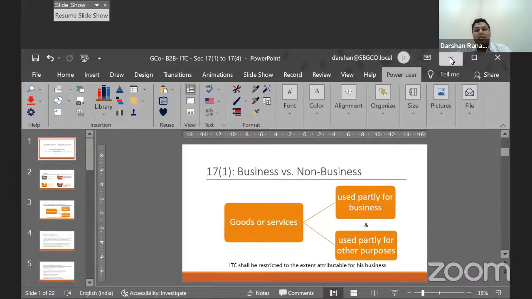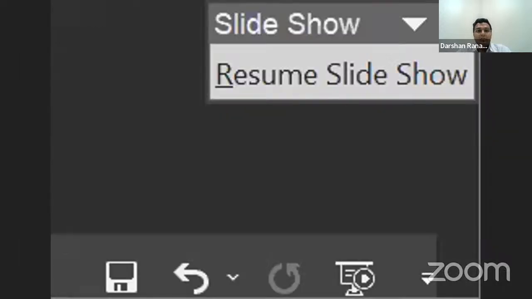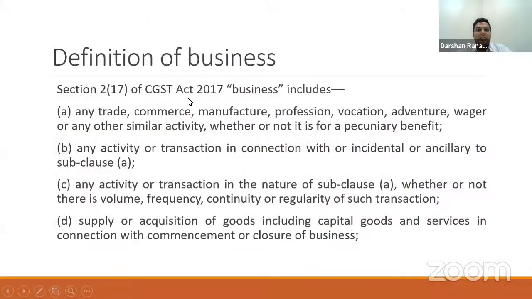So understanding how we identify and what we mean by non-business, it is firstly important to understand the meaning of the term business and thereafter the meaning of the phrase used for business. The definition of business is given under section 2(17) of the CGST Act. I have taken the first 4 clauses which are relevant for us. If you see the definition on a plain reading, it becomes very evident that the intention here is to cover a wide spectrum of activities.